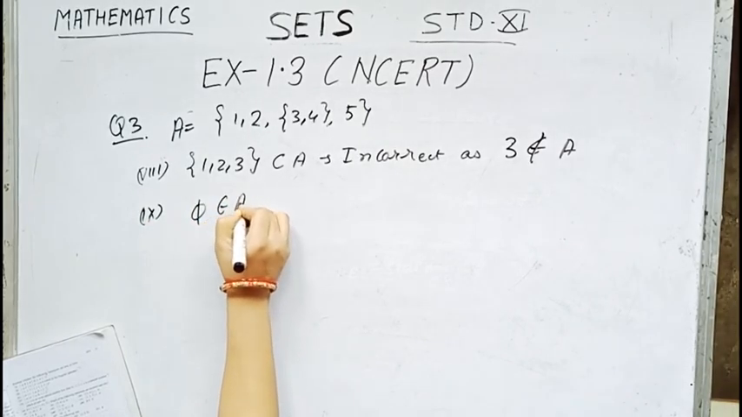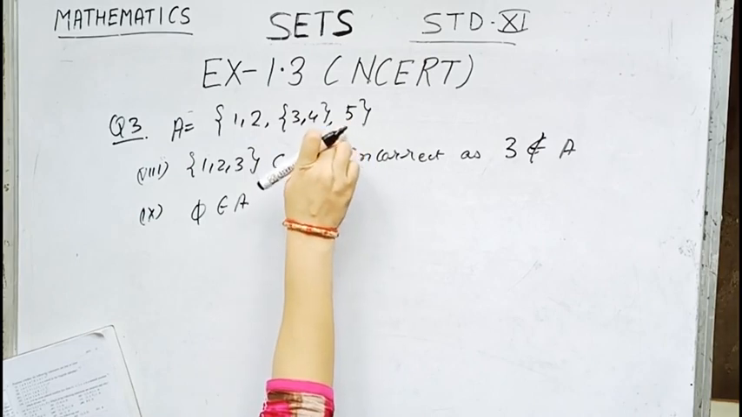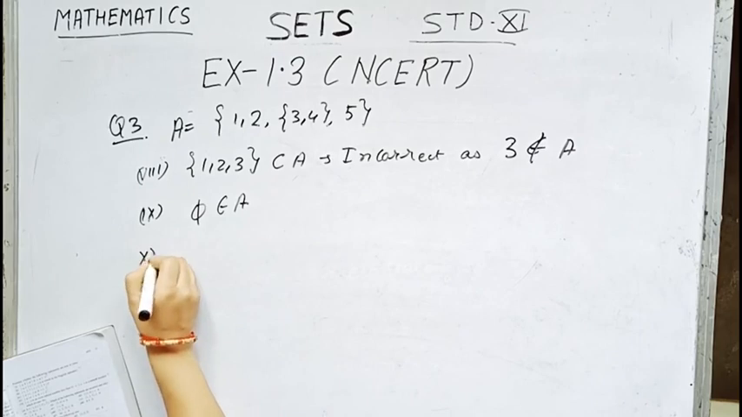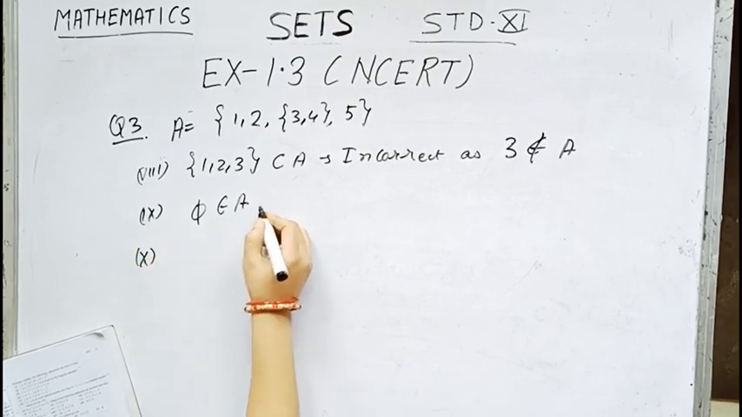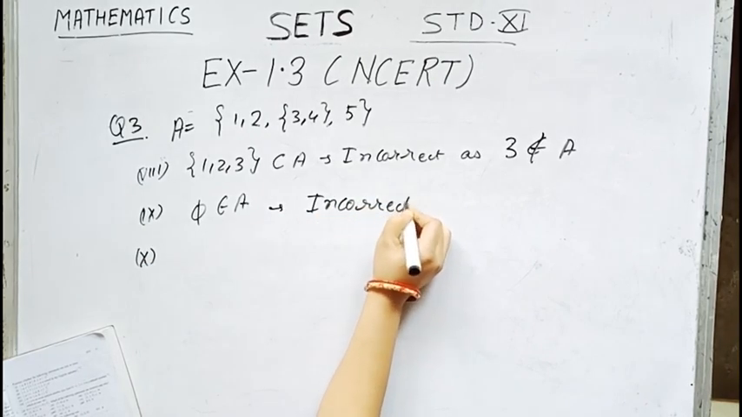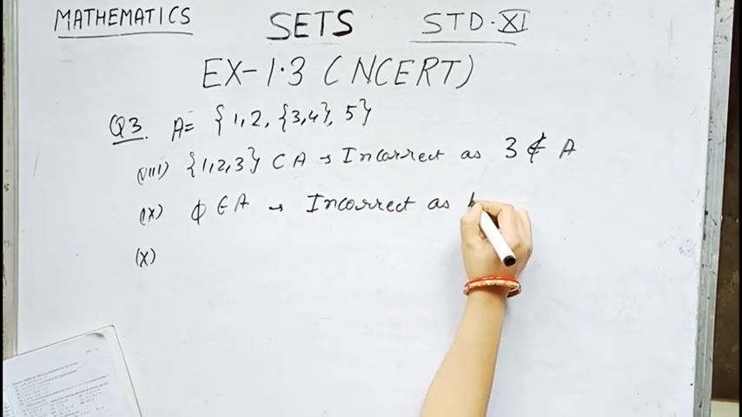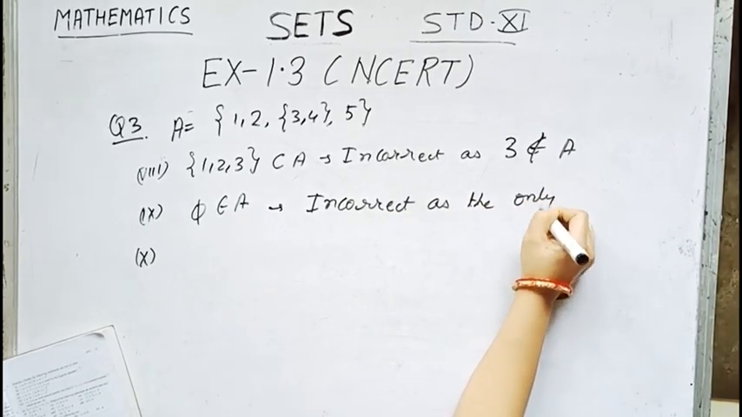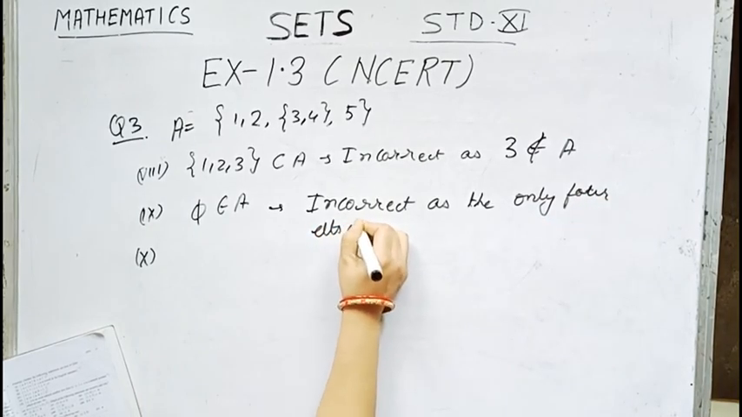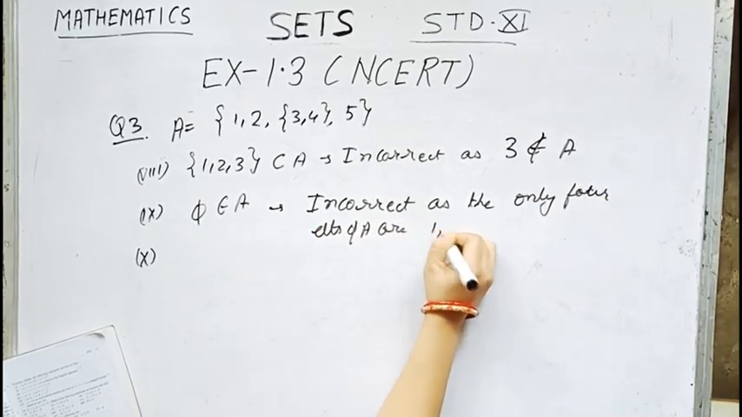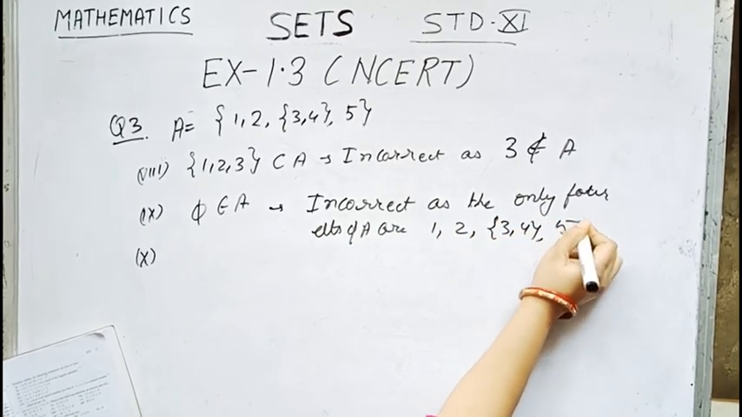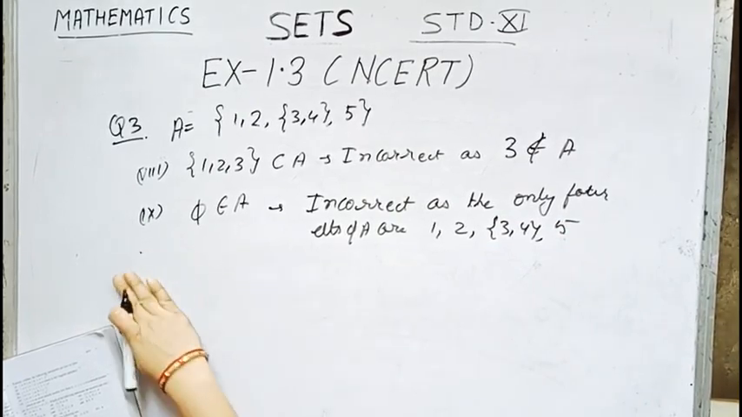Now number 9, 5 belongs to capital A. Here none of the elements are 5, so 5 does not belong to capital A. Incorrect, as the only elements of A are 1, 2, set containing 3, 4 and 5. So 5 does not belong to capital A.